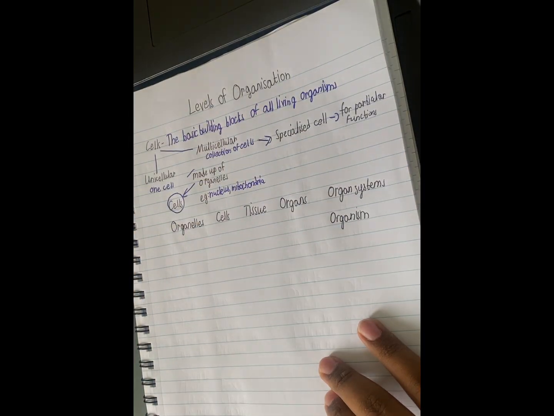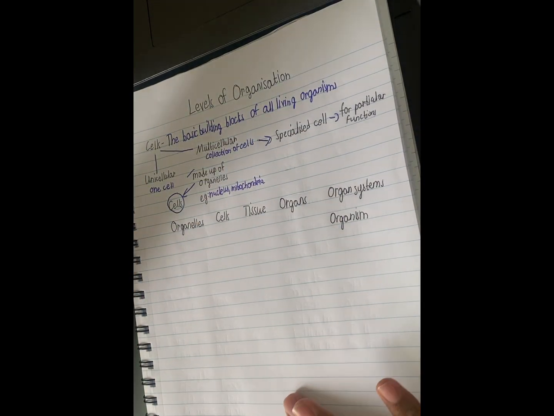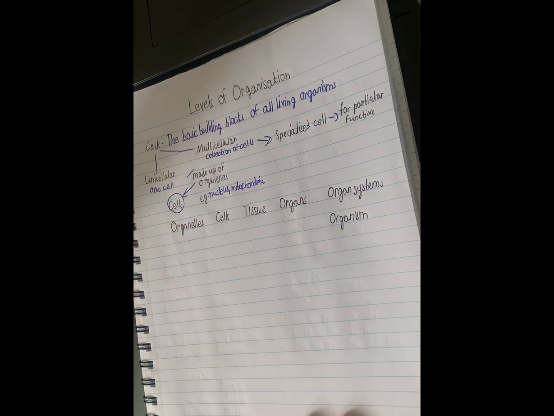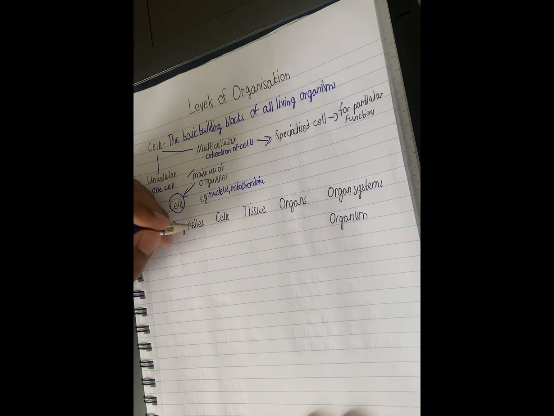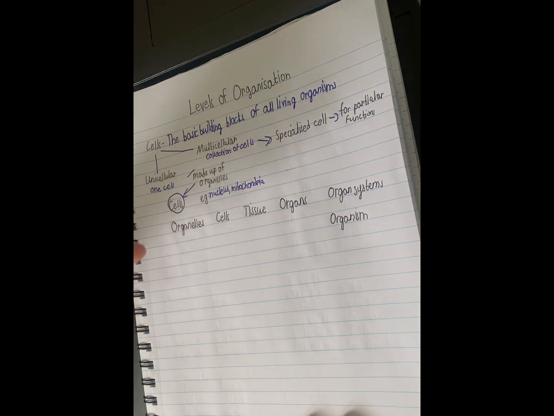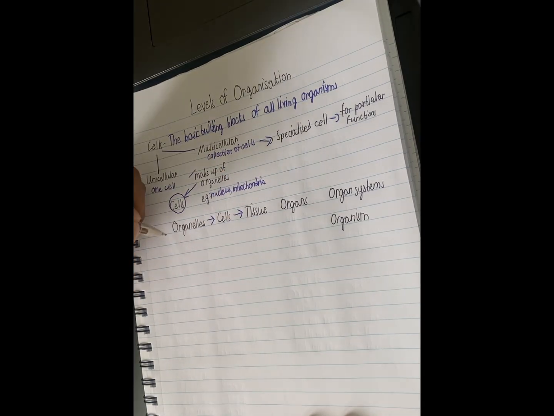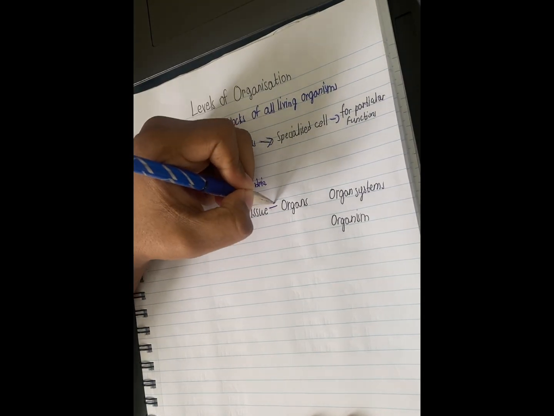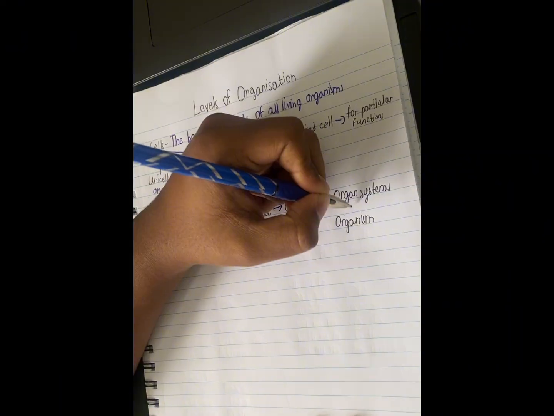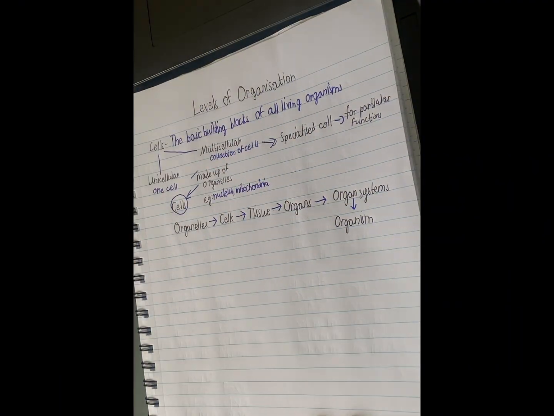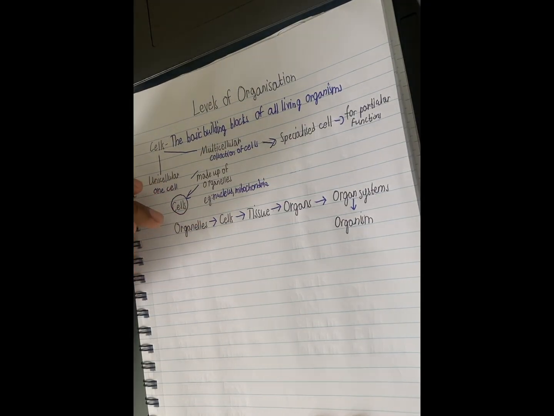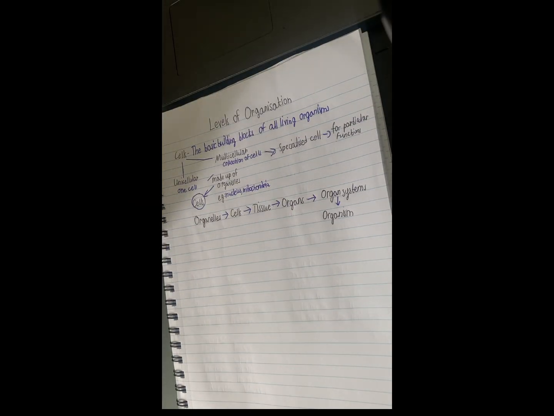So this is very important for your understanding. They might ask in the board exam, state what comes after organelles, or they'll mix up the question like that. So you must know this. So first comes organelles, cells, tissues, organs, organ systems, and finally organisms. So I'll give you a short definition on these different levels. We'll start with organelles.